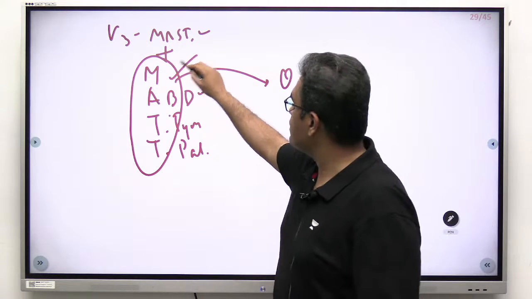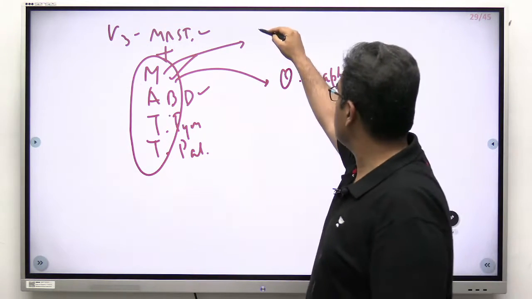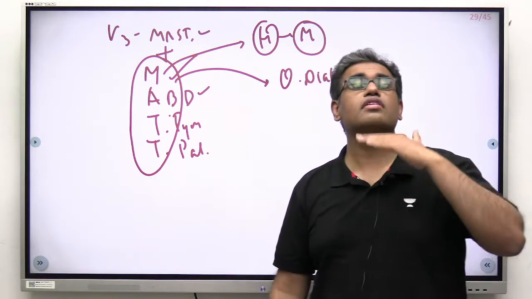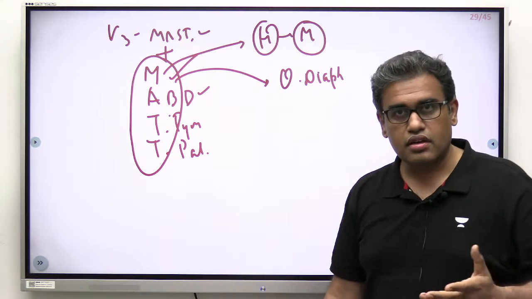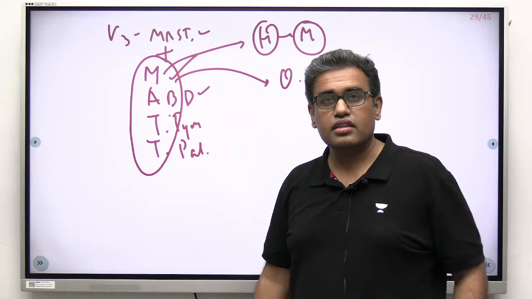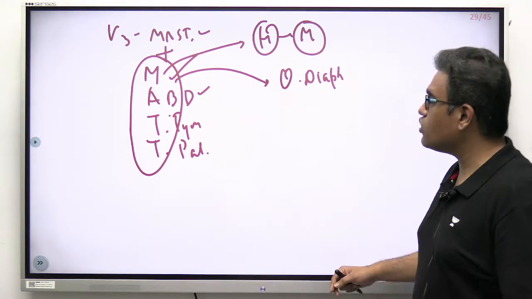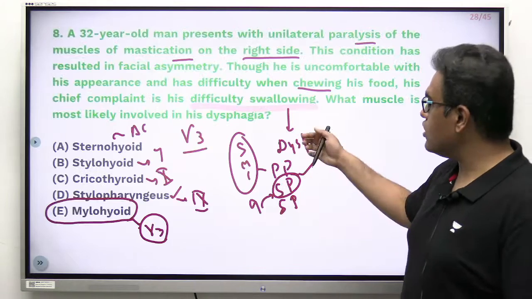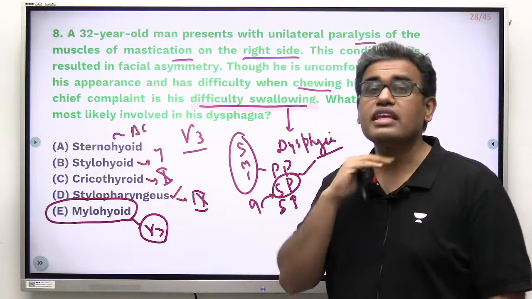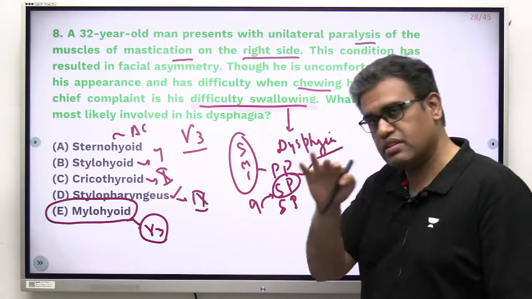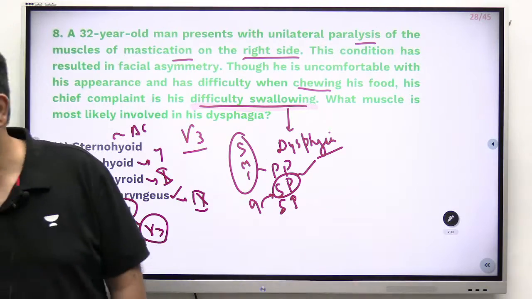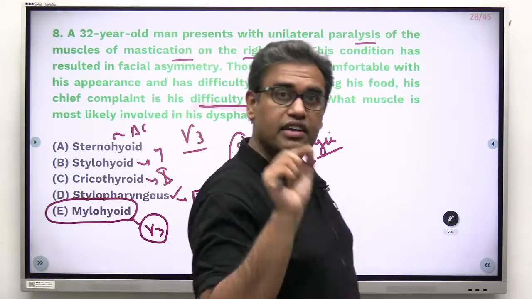Mylohyoid. What does mylohyoid mean? Hyoid is the hyoid bone, mylo is mandible. When we swallow, doesn't our hyoid bone move? The larynx moves. The hyoid bone is lifting up the whole larynx. Mylohyoid is moving. In the question it said the problem was not inability to swallow, the problem was a difficulty. Now when this muscle is paralyzed, the initiation will have some problem. In the first stage of swallowing there will be some difficulty without a doubt. Answer is mylohyoid. Agreed?